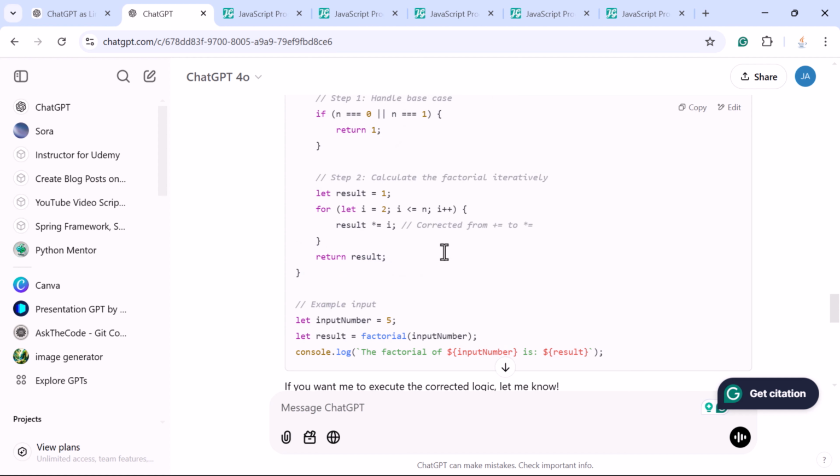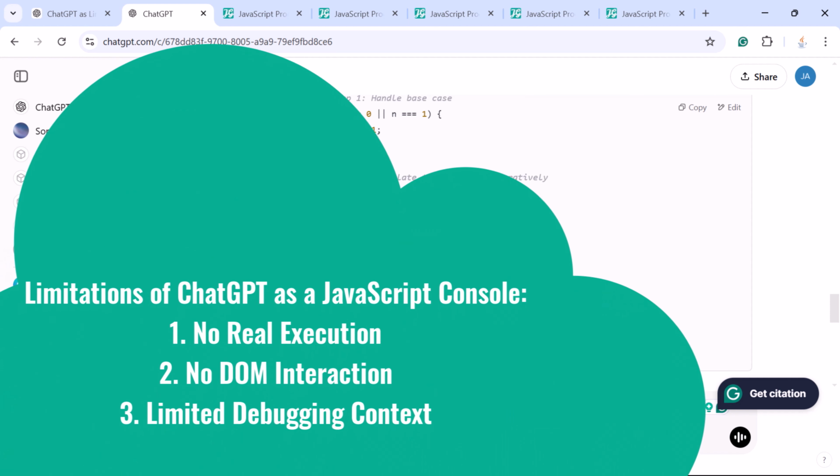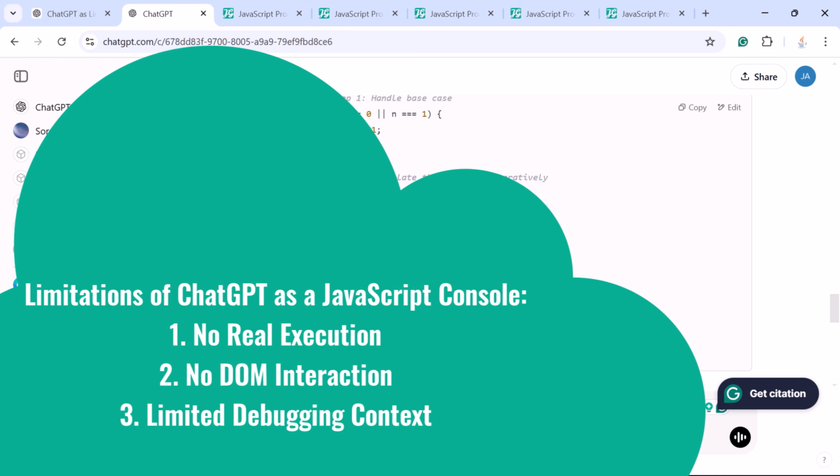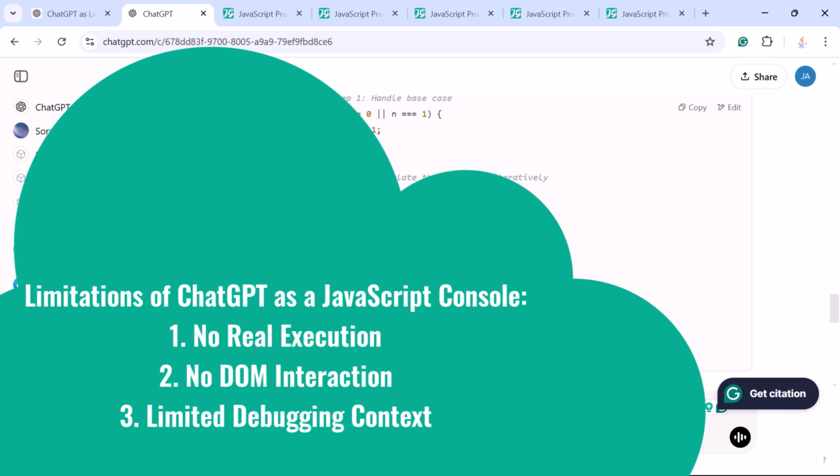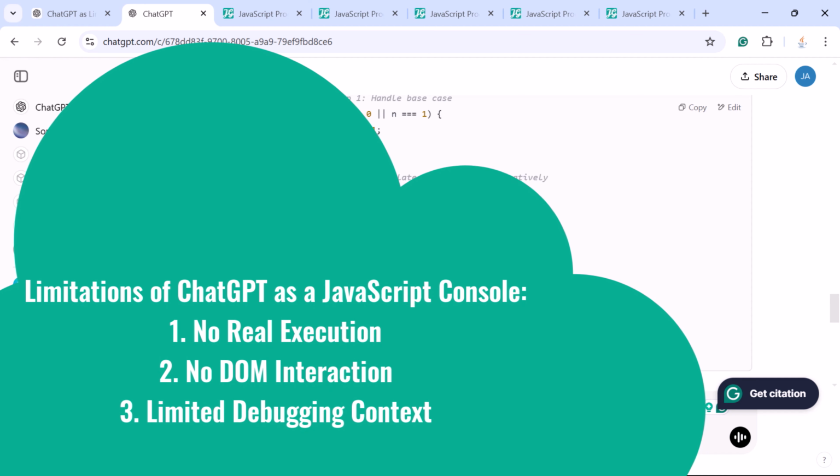Now let us take a look into limitations of ChatGPT as a JavaScript console. While ChatGPT is an amazing tool, it does have some limitations as a JavaScript console. No real execution. ChatGPT does not execute code, it only simulates the expected output.